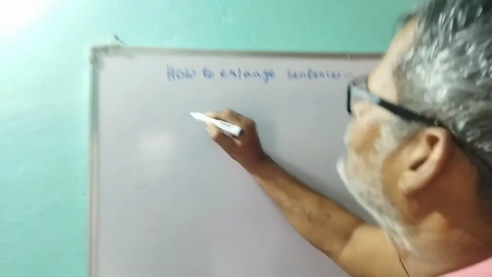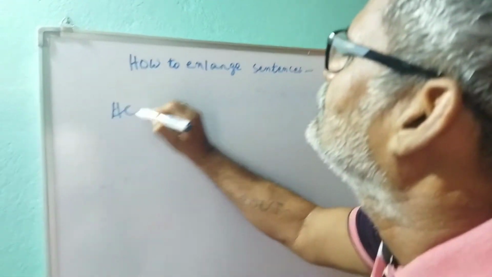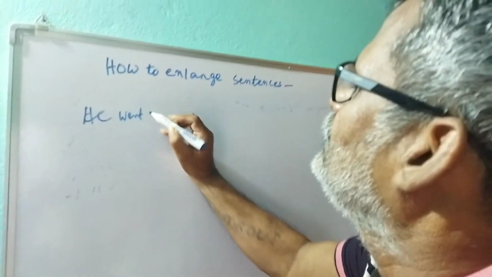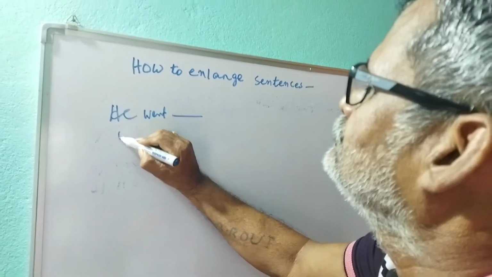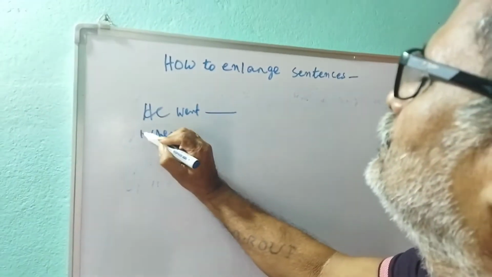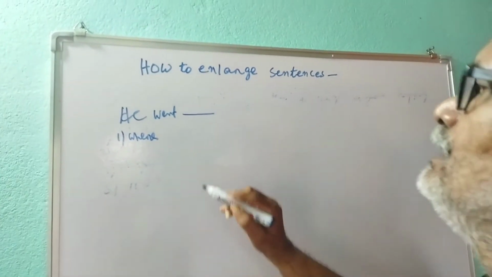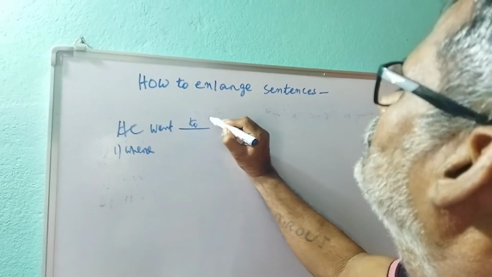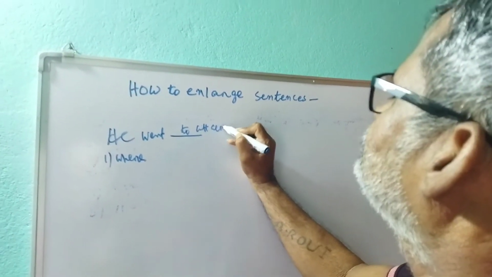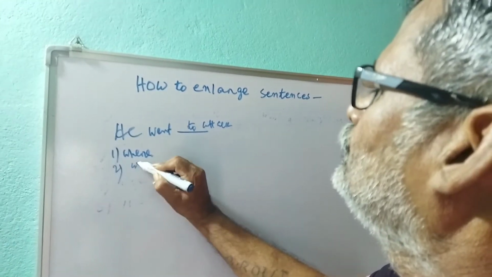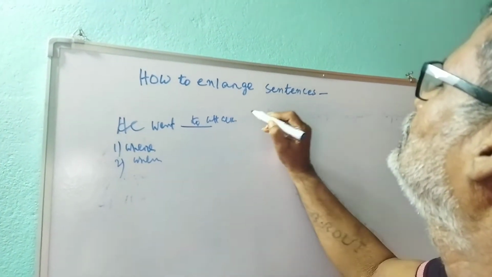Now let us start with intransitive verb. He went, dash. Number one, where? To Kotak. Number two, when?